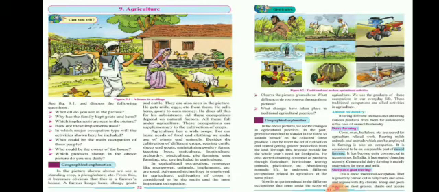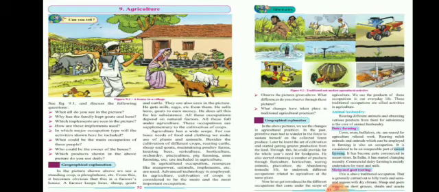Abandoning nomadic life, he undertook different occupations related to agriculture at the same place. Abandoning means leaving. He left the nomadic life, that means moving from one place to another. Once he knew the art of agriculture, he settled at one place. He was no more a nomadic person.